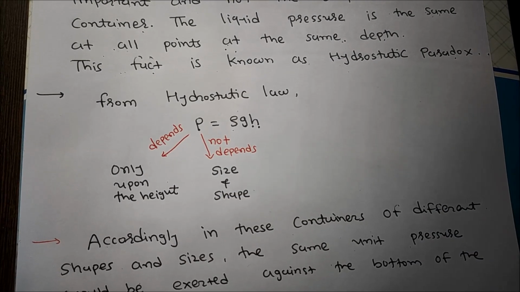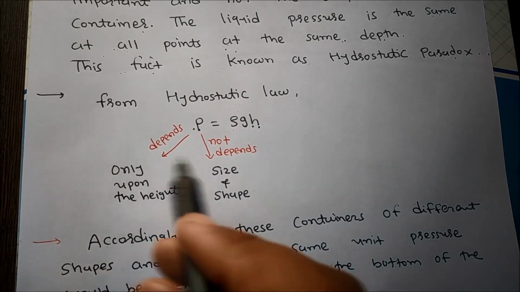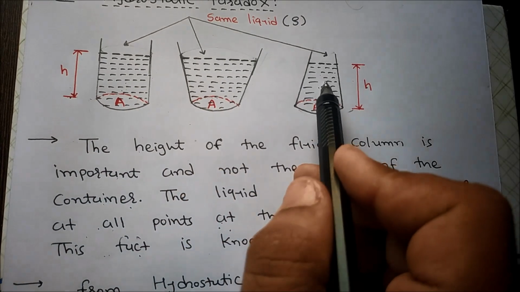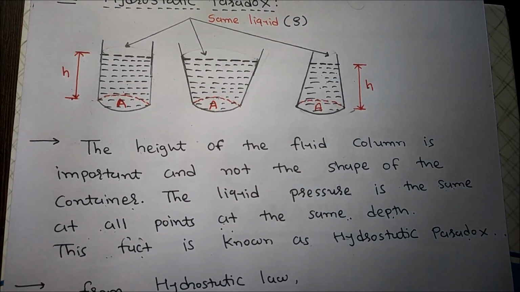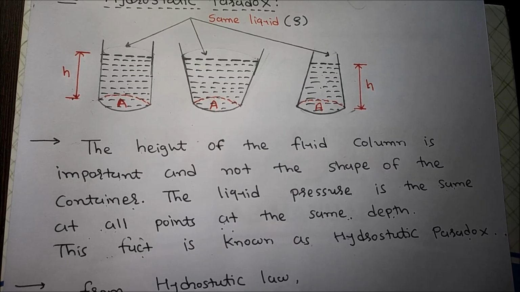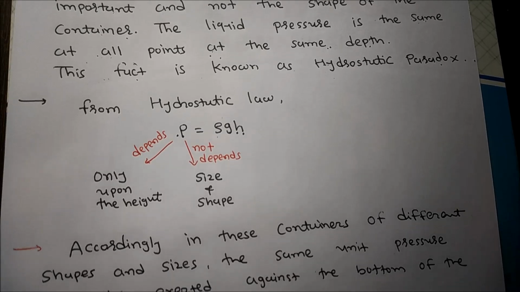From this equation, we clearly say that the pressure intensity depends only upon the height and not upon the shape and size. Here the shape and size of these containers are different, but the liquid pressure is the same at all points at the same depth. This fact is known as the hydrostatic paradox.